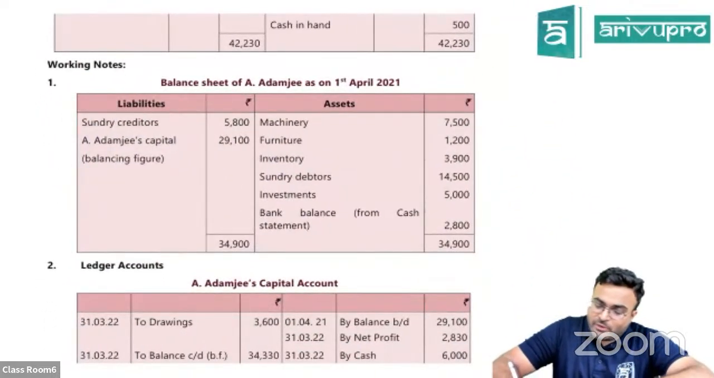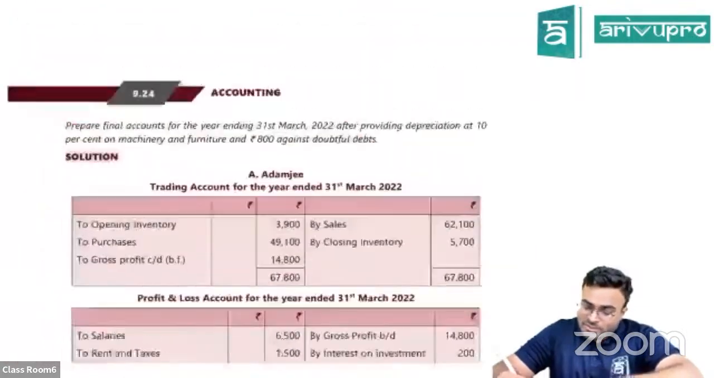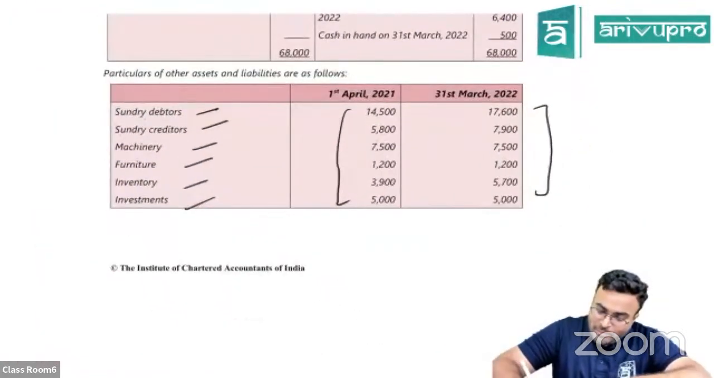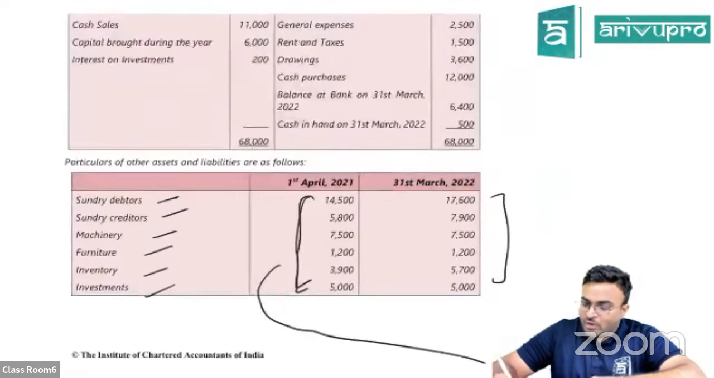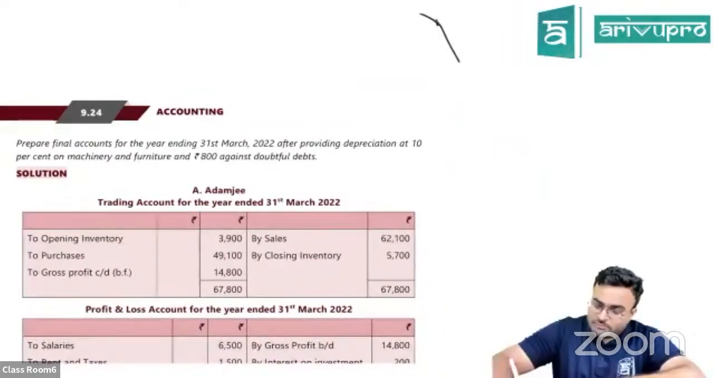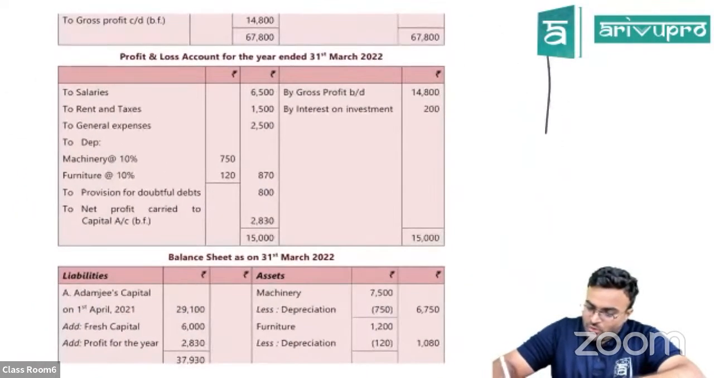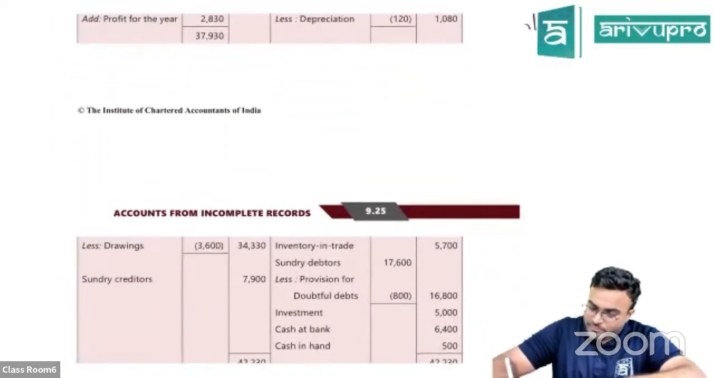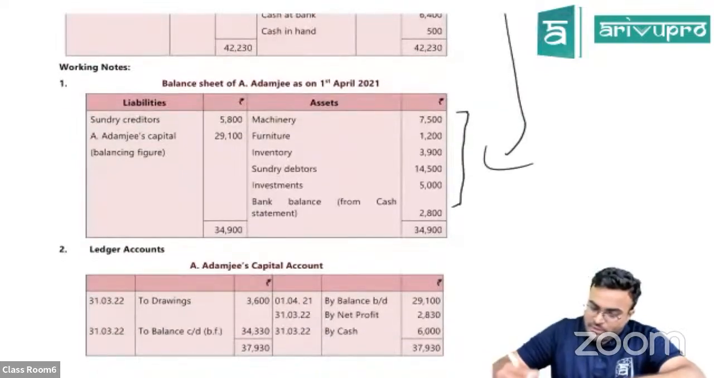Where are you going to get all these numbers from? That table. Can you see that table over here? All the opening balances are there, sundry debtors, sundry creditors, everything you will put into the opening balance sheet straight away. Clear?